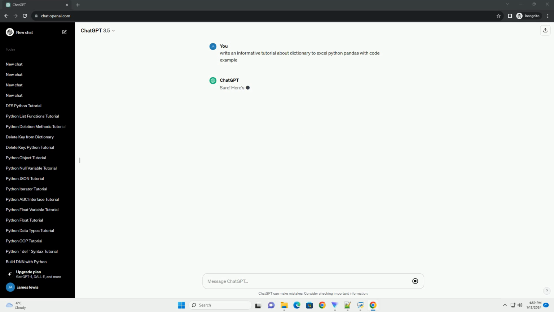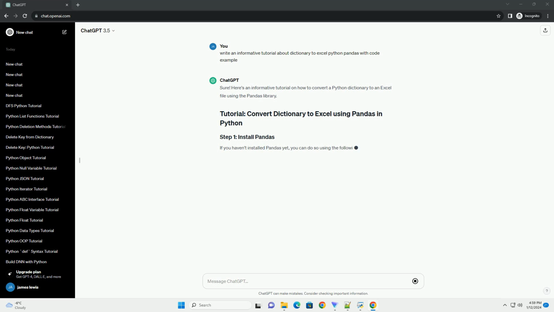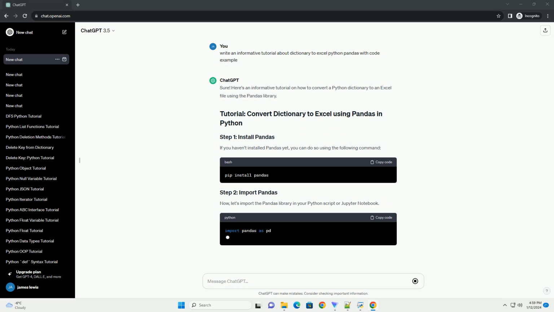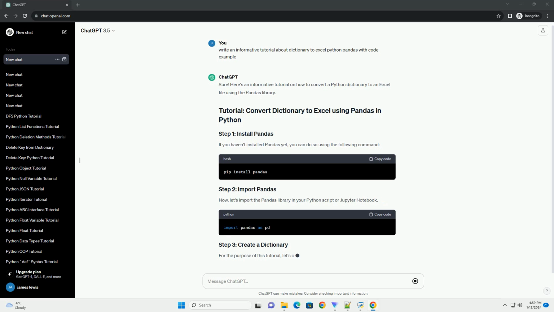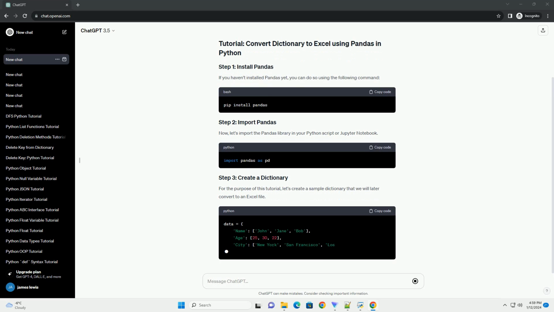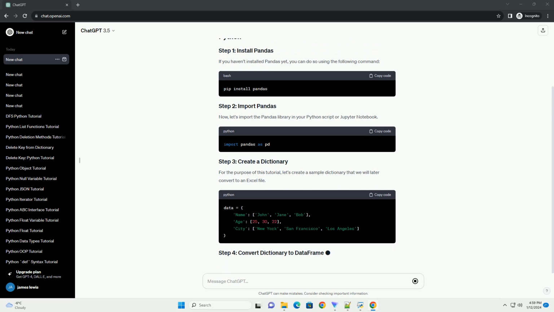Sure. Here's an informative tutorial on how to convert a Python dictionary to an Excel file using the Pandas library. If you haven't installed Pandas yet, you can do so using the following command. Now, let's import the Pandas library in your Python script or Jupyter Notebook.